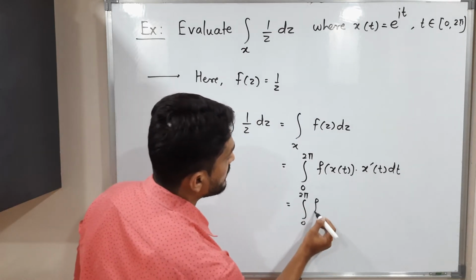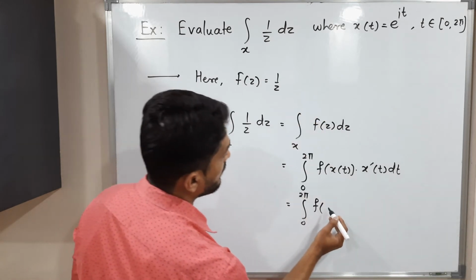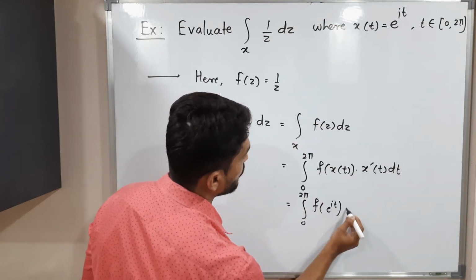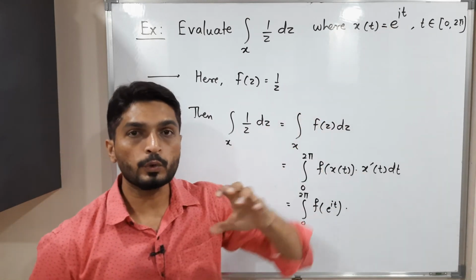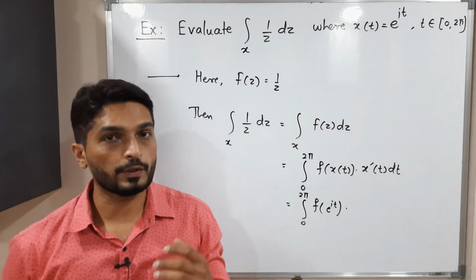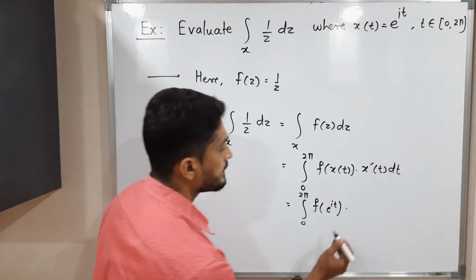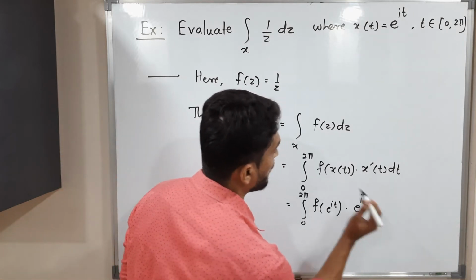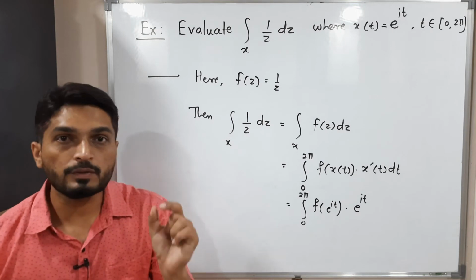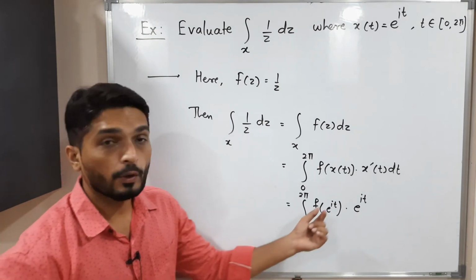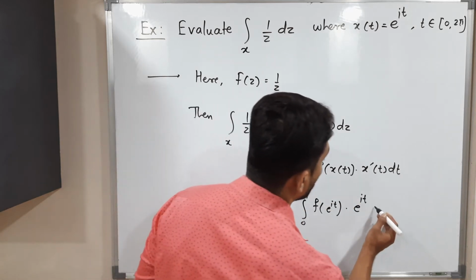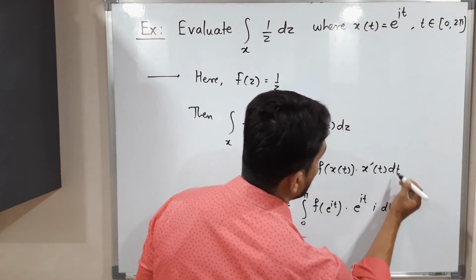f of, what is our x of t? We have e raised to it. Let me write it here, e raised to it into x dash of t, its derivative. You know that when we have an exponential function, if you take the derivative, you will have the same function, e raised to it. But see, at the power we have it, so we are supposed to take one more derivative. We call it the chain rule, so its derivative will be I, and obviously we will have this dt here.